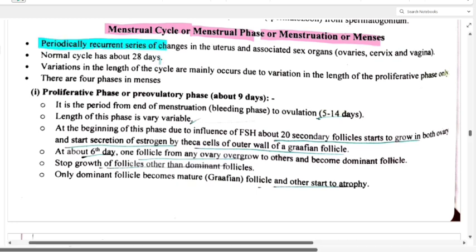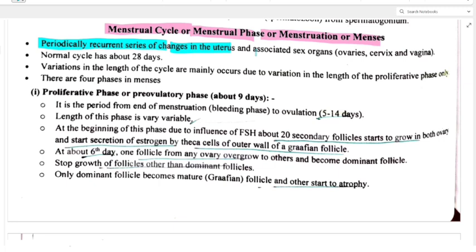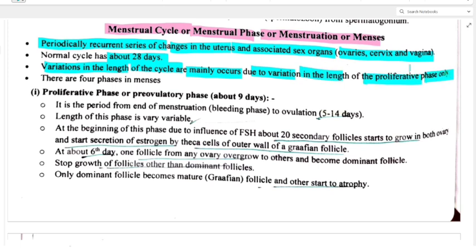Periodically recurrent series of changes in the uterus and associated sex organs, ovaries, cervix and vagina. Normal cycle has about 28 days. We know, right? Then variations in the length of the cycle mainly occur due to variation in the length of the proliferative phase only.